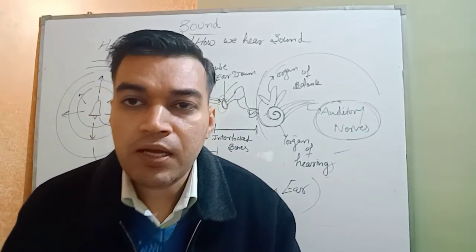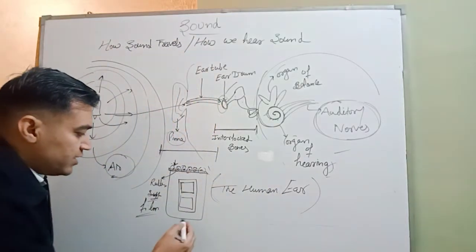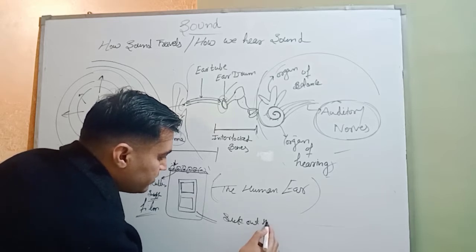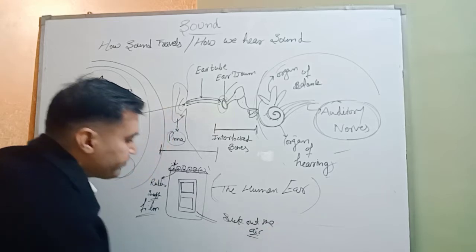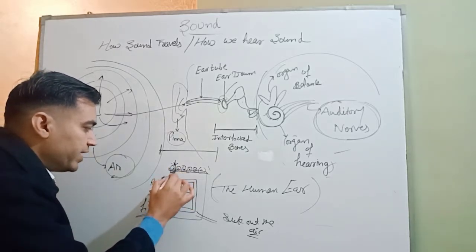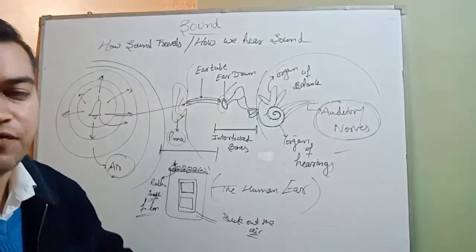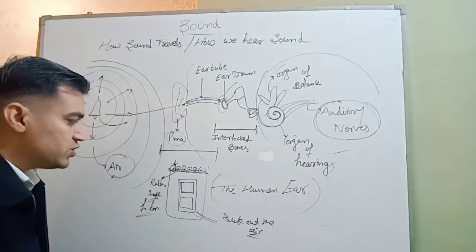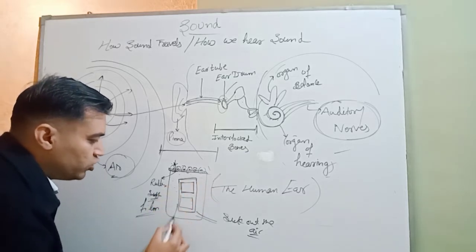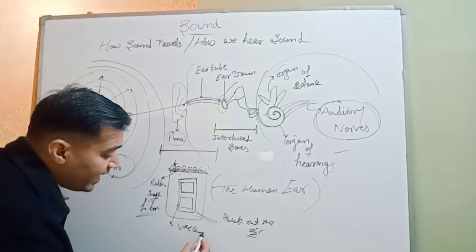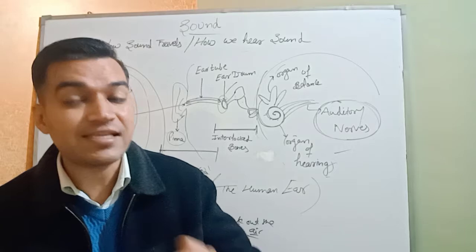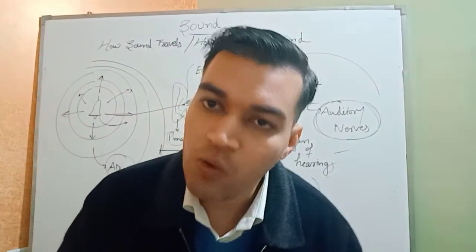Okay, but what will happen if we suck out the air? If we remove the air, there will be no vibration of the grains of rice even if your smartphone is vibrating. Why? Because there is no medium between the rubber surface and the smartphone. That is called vacuum. So what does this show? This shows that sound also travels in a medium like air, gas, liquid and solid. It does not travel in vacuum.